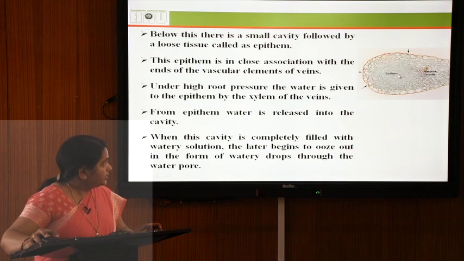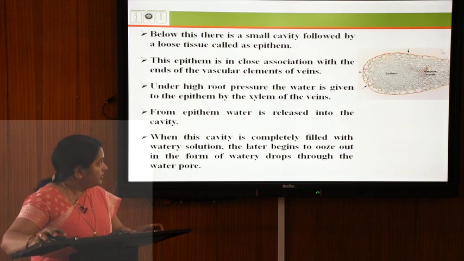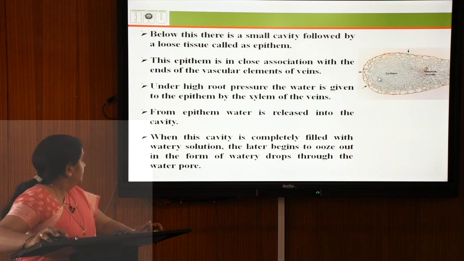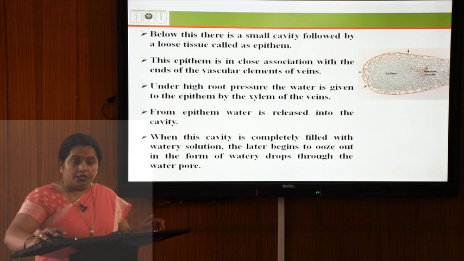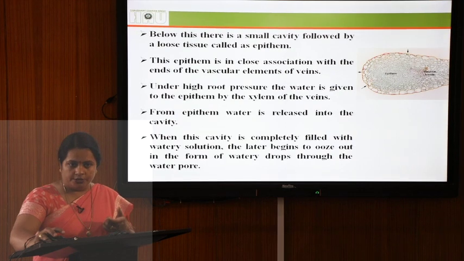This epithelium is in direct contact with the vascular tissue or the xylem stream. From the xylem stream, water reaches the epithelium, which releases the water into this cavity. When this cavity is filled with watery solution, this solution contains not only water but solute molecules as well.